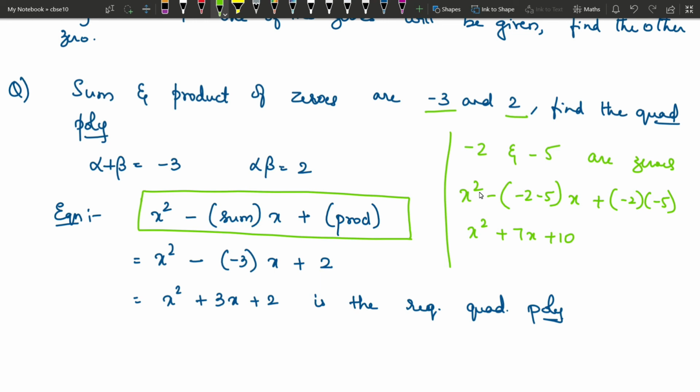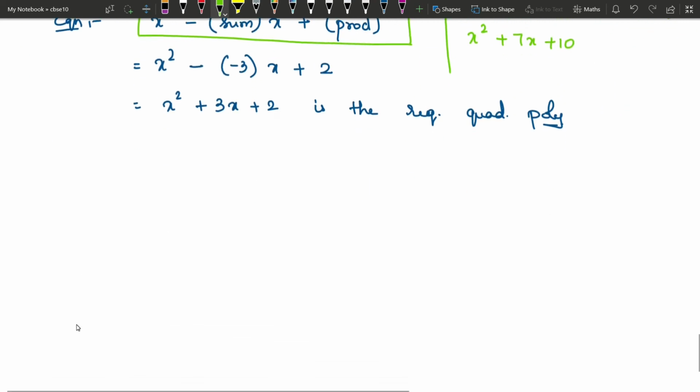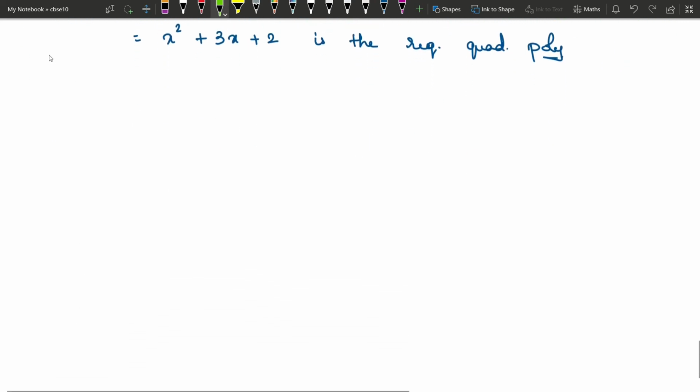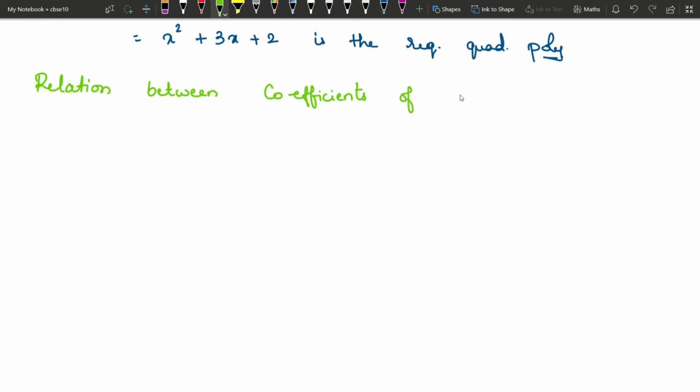So basically these are the topics that you have to learn under polynomials, which are the same with reference to the quadratic equations chapter also. And in the quadratic equations chapter, you have one more additional topic, that is the relation between coefficients and types of roots.